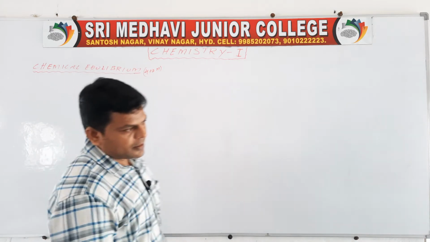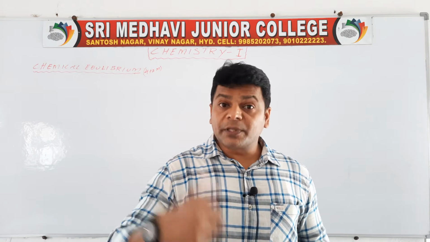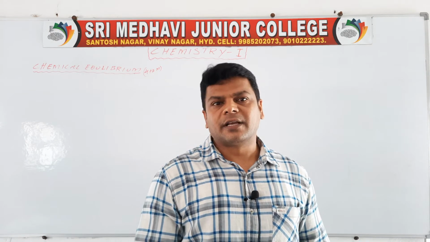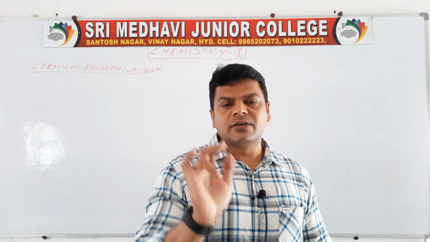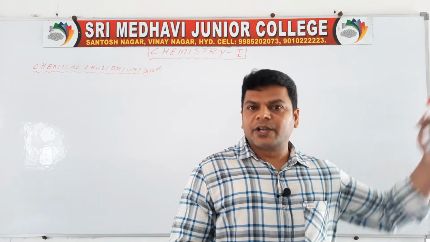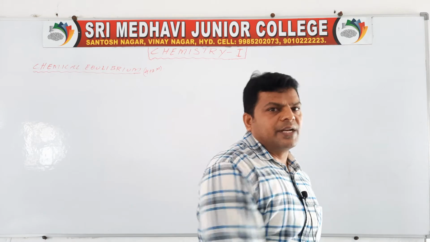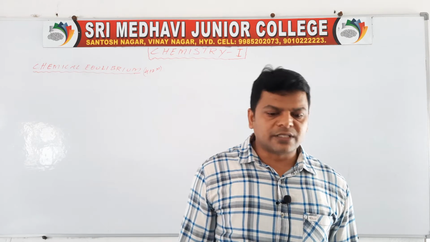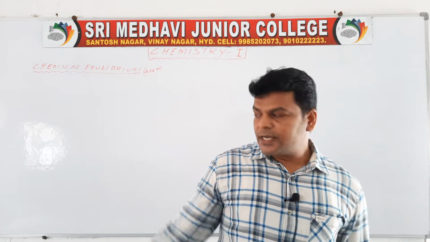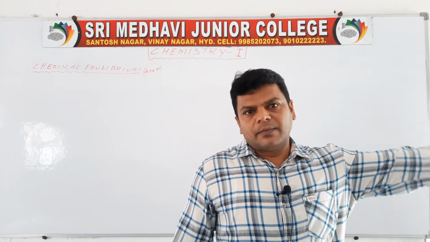In this chapter, 2 topics are there. Equilibrium is 1 topic, acids and bases is 1 topic. Combined, you are going to get 6 marks from this chapter according to the previous blueprint. One short answer and one very short answer will come, so in this chapter we have to read the short answer and very short answer questions compulsorily. First we are going to discuss chemical equilibrium, after that acids and bases.